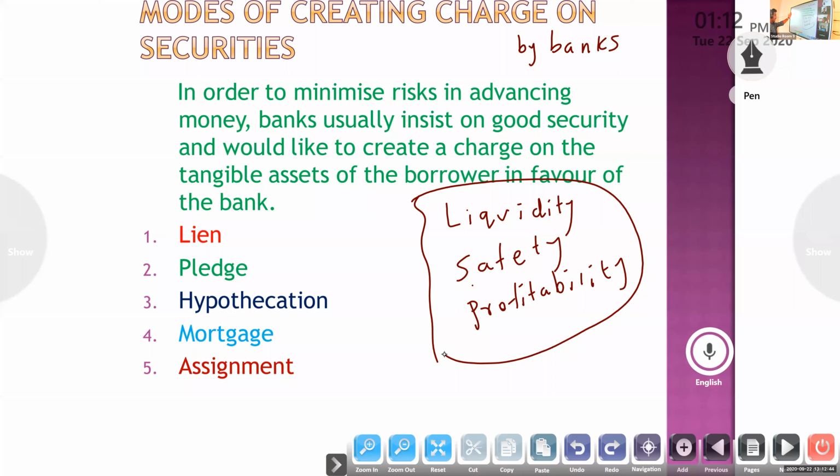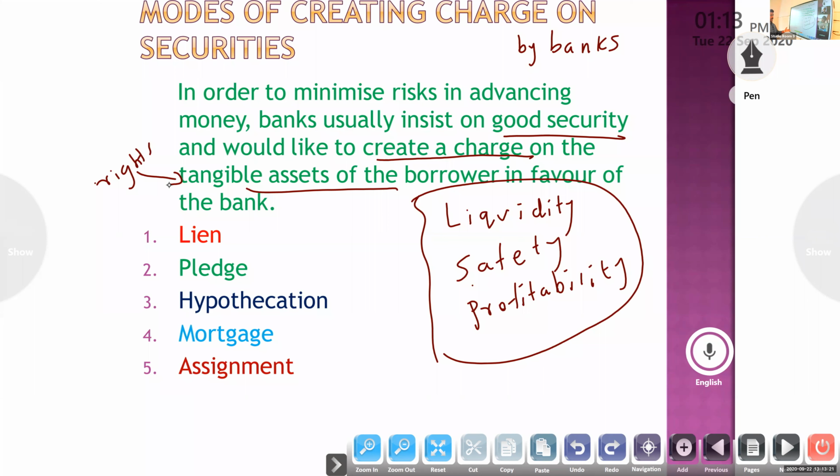In order to minimize the risk in advancing money, the bank usually insists on good security. We have to get good security from the borrower and would like to create a charge on the tangible assets of the borrower in favor of the bank. That is the mode of creating charge. When a charge is created, the bank gets certain rights on the tangible assets of the borrower.